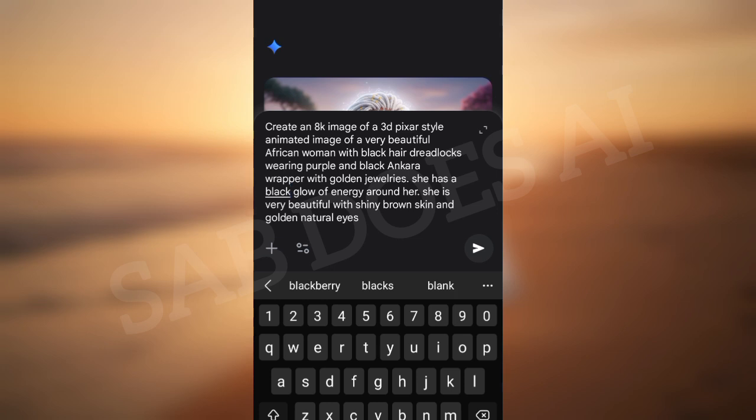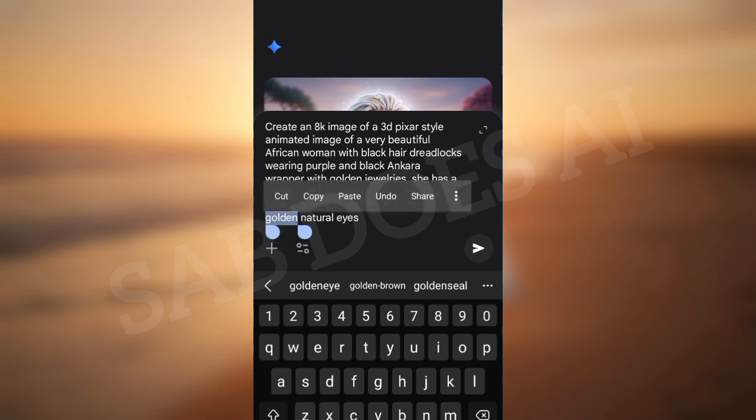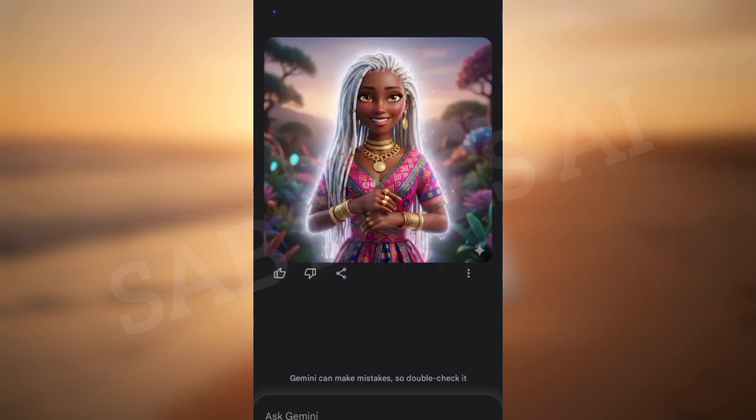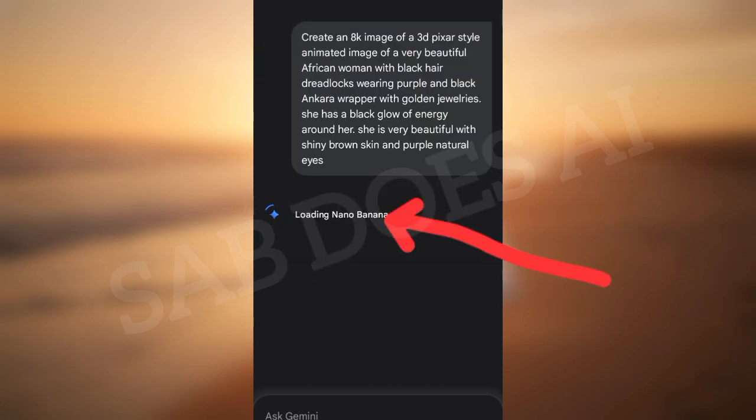Okay, so for this step, I am using the Gemini AI to generate these characters. You can use any of the image generators that you're comfortable using, all right, and of course, generate your characters. The reason I'm using Gemini AI is because I have access to Nano Banana on the free plan.